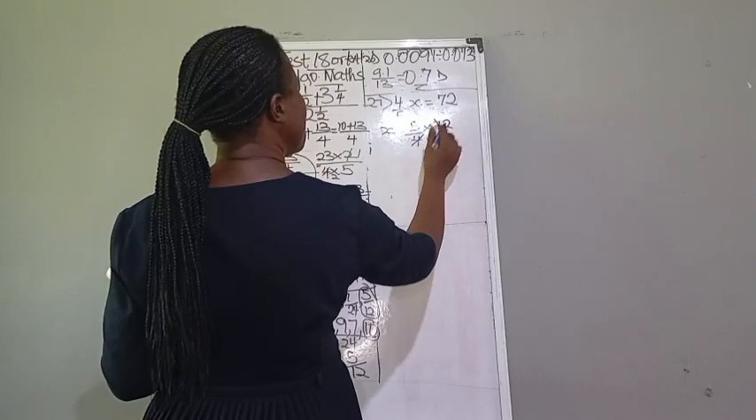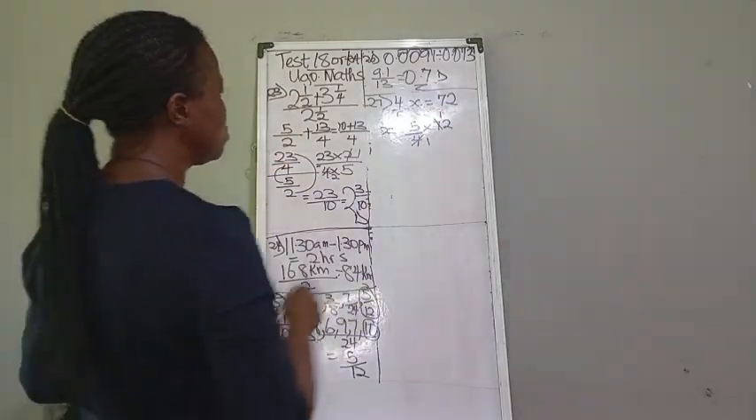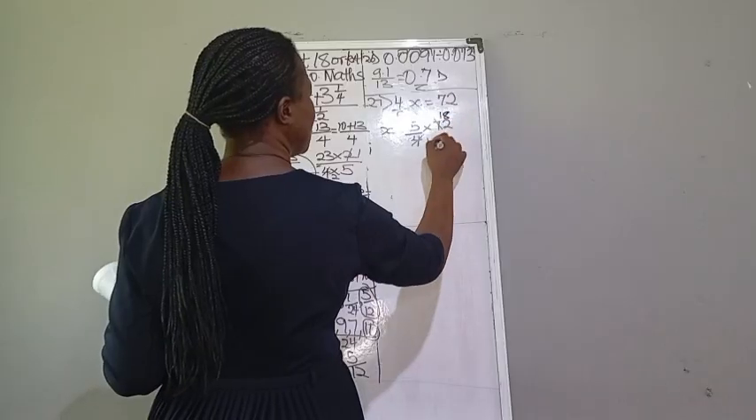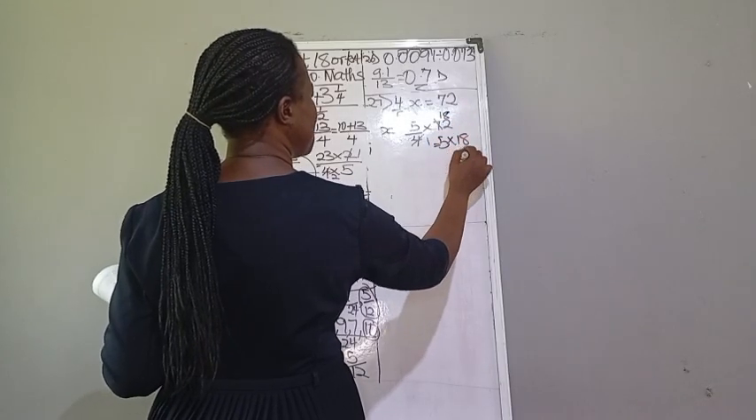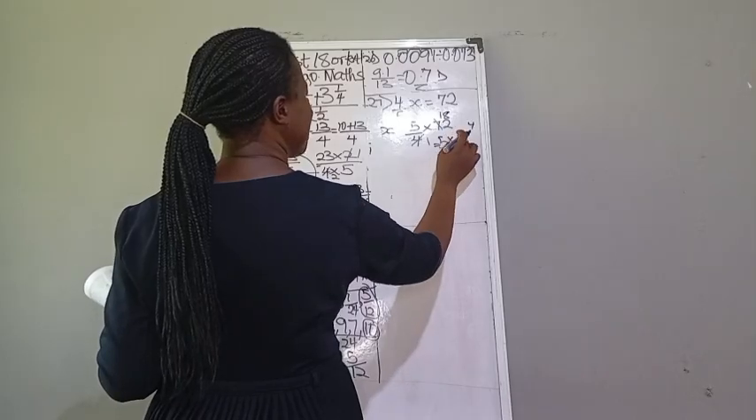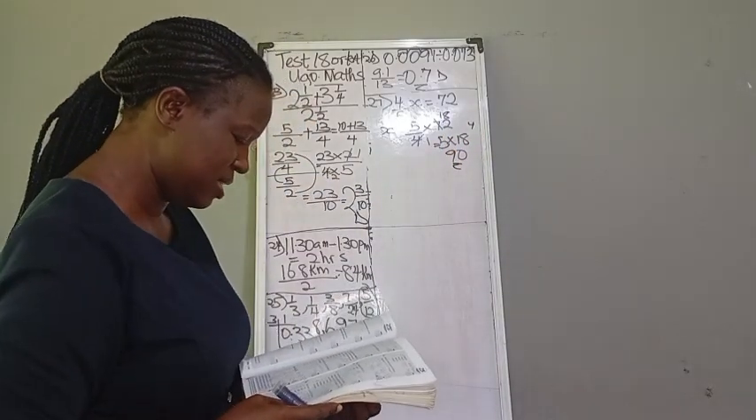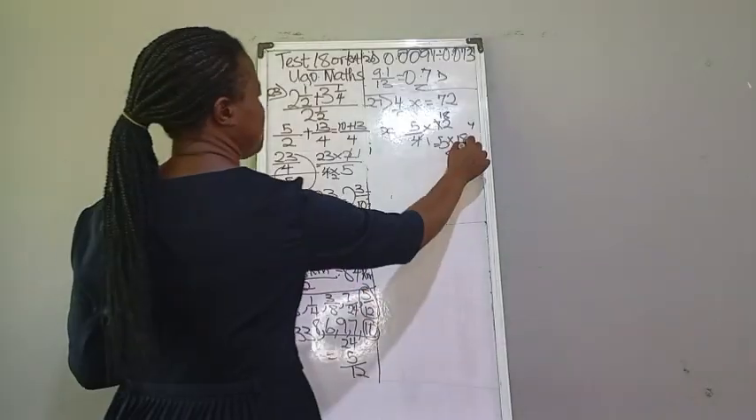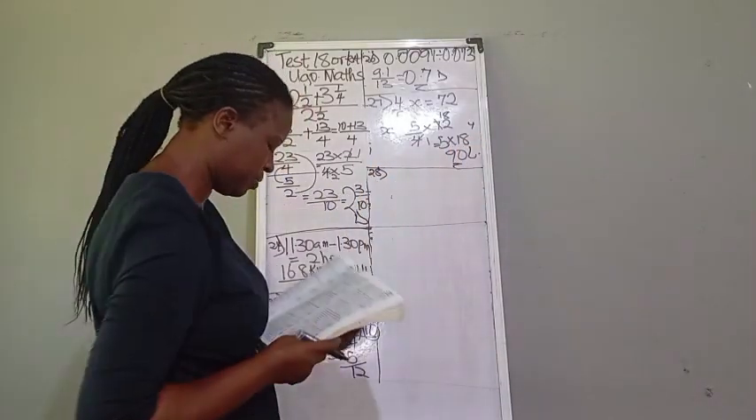4 here 1. 4 in 7, that is 1. Remainder 3. 4 in 32, that is 8. So we are having 5 times 18. 5 times 8, that is 40. We are holding 4. 5 times 1, 5 plus 4 is 9. So our answer there is 90 liters. So now to our number 28 question.